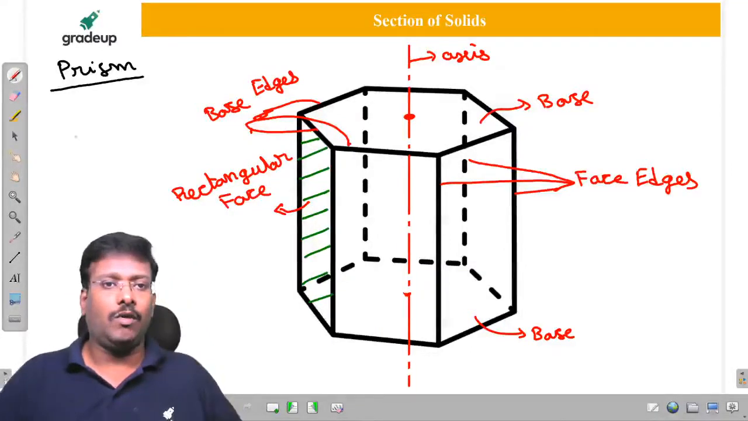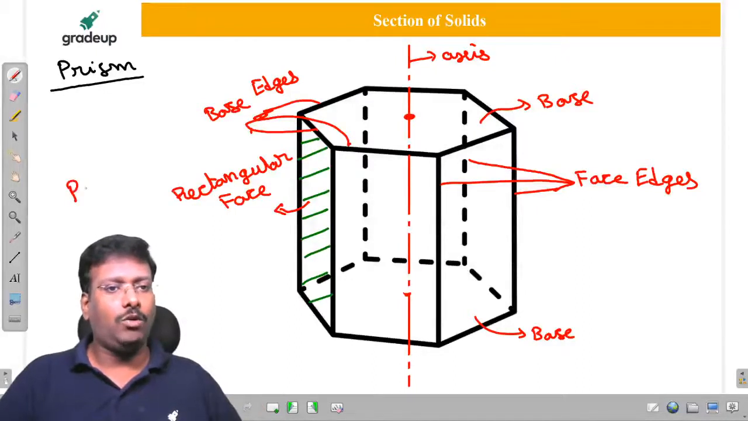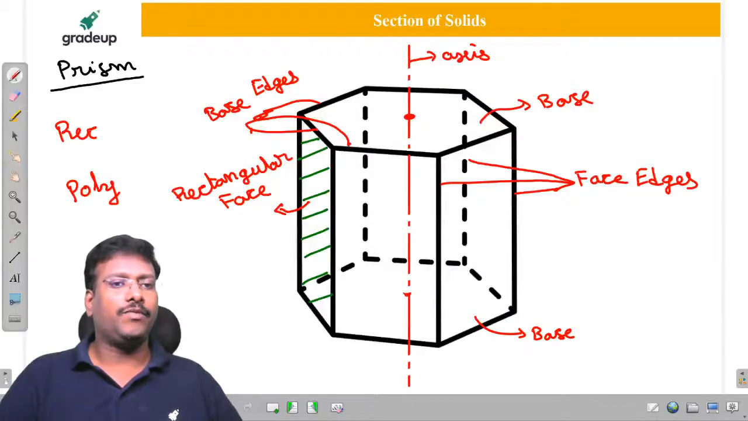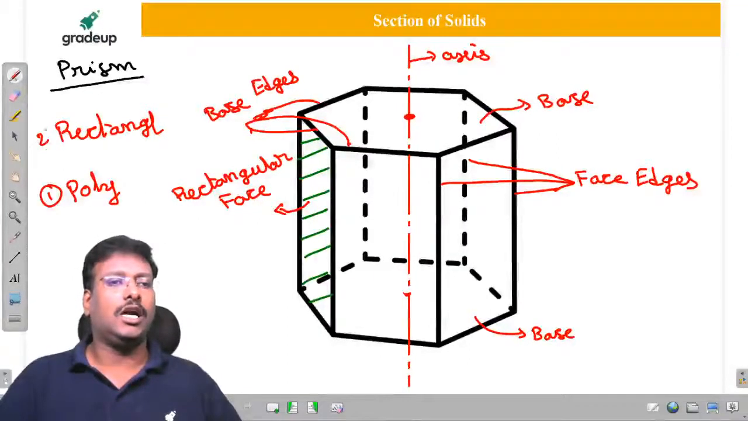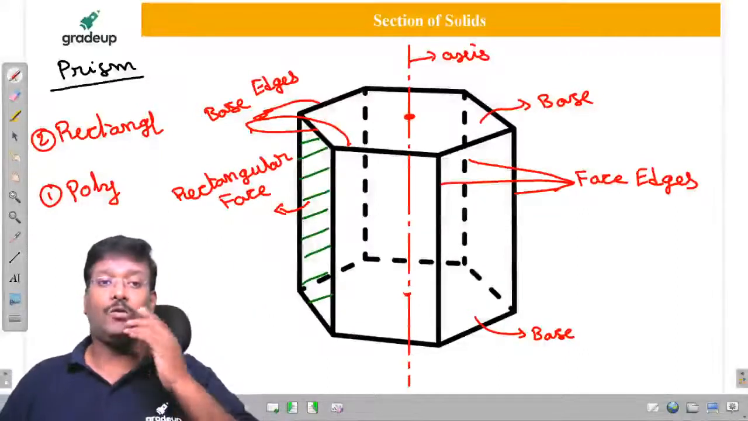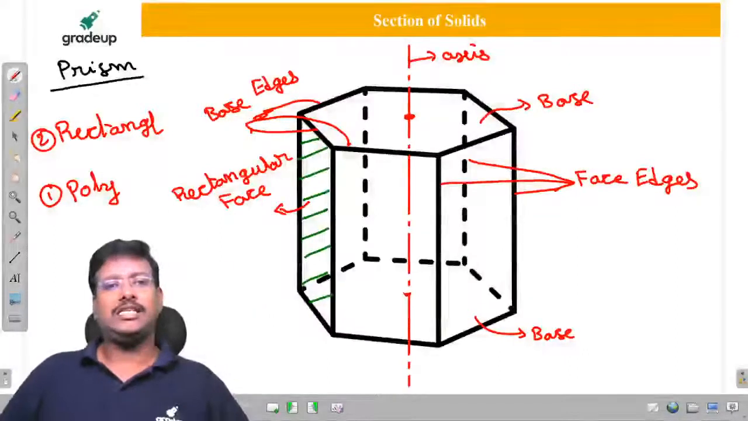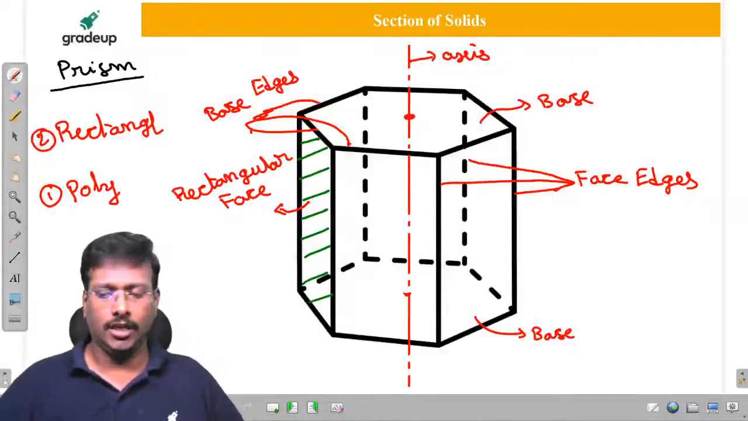Once they say prism, immediately we have to get one view as a polygon and the other view as a rectangle. So we have to get these two views, sir. One view is a polygon, another view is a rectangle. Remember, my dear friends, first of all we have to specify the base shape, then only can we get the other view.